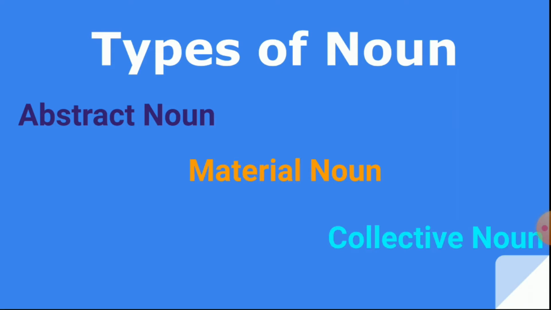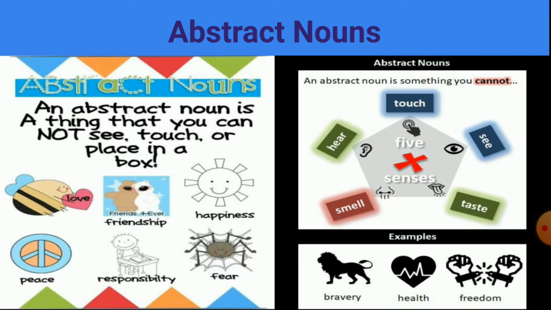Today, we are going to talk about types of nouns. Let us see the three types of nouns, that is abstract noun, material noun and collective noun. Let us see the first type of noun, that is abstract noun.